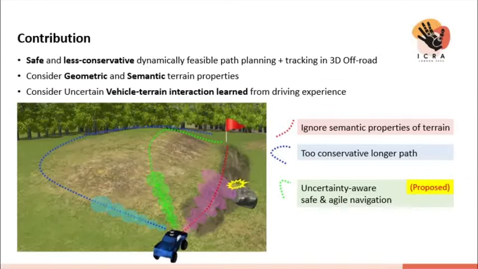And the blue line path considers both the geometric and the semantic type of traversability, so it avoids the mud area and detours around the hills to make a longer, conservative path and travel time. Lastly, our proposed method learns the predicted uncertainty of vehicle trajectory depending on the characteristics of terrain and computes a safe but less conservative path based on the learned vehicle-terrain interaction given the 3D vehicle model.